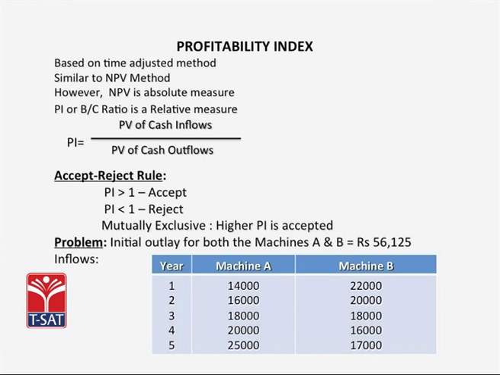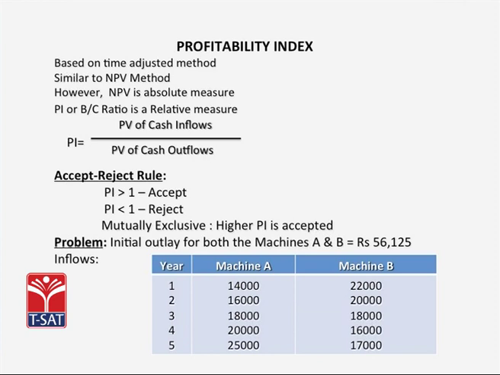It is very similar to the NPV method, and the steps in calculating the profitability index are the same as the NPV except the last step. The reason: while NPV is an absolute measure, the profitability index is a relative measure. We calculate profitability index by dividing the present value of cash inflows by the present value of cash outflows. The accept-reject rule for profitability index is: if the profitability index is greater than 1, it is accepted. If it is lesser than 1, it is rejected.